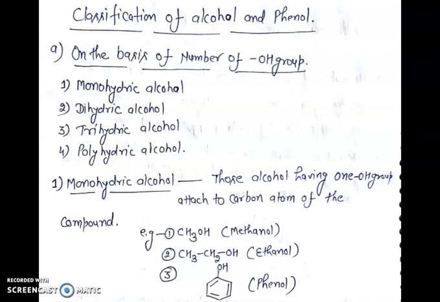First, monohydric alcohol. Those alcohols having one OH group, that is hydroxyl group, attached to a carbon atom of the compound. For example, methanol, ethanol and phenol. There is only one OH group present in these three examples, so these are the examples of monohydric alcohol.